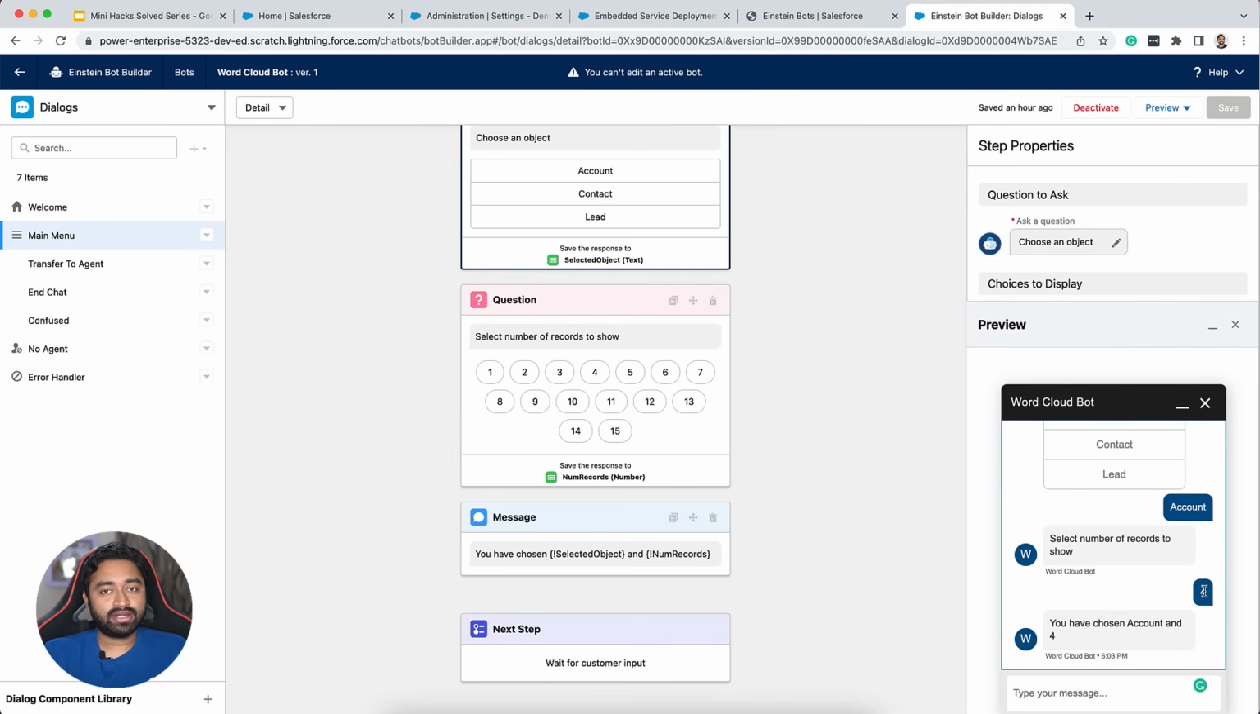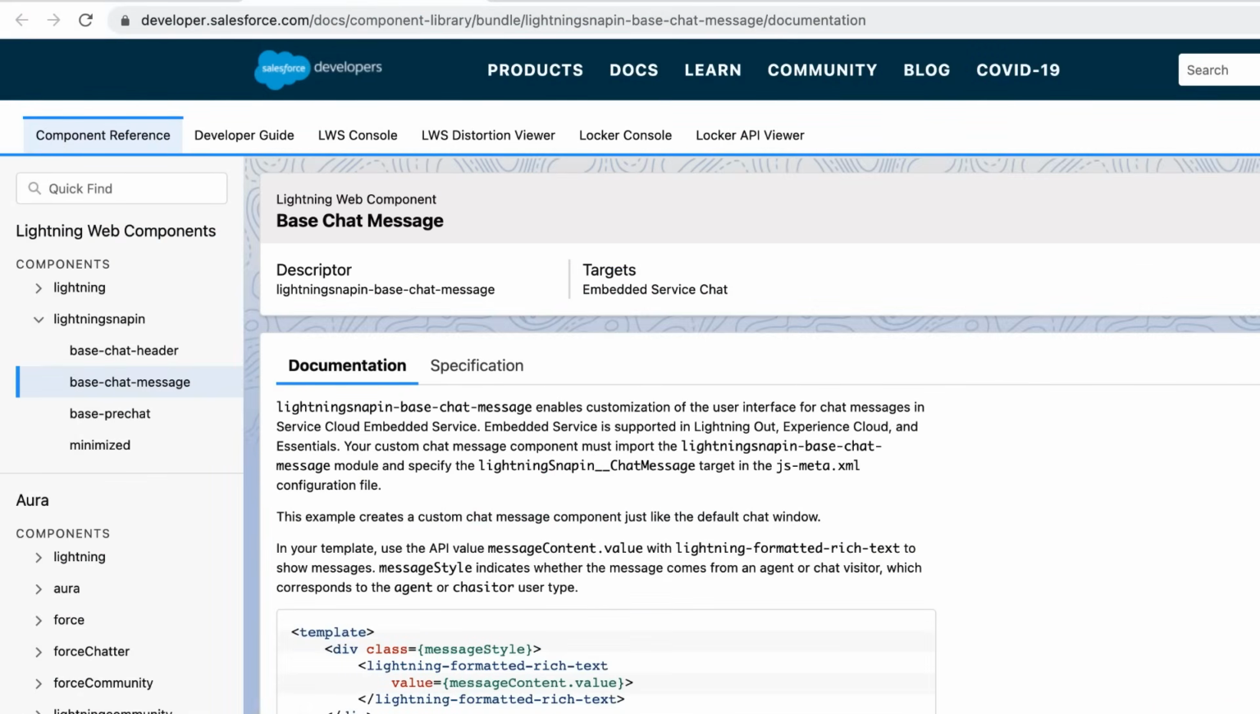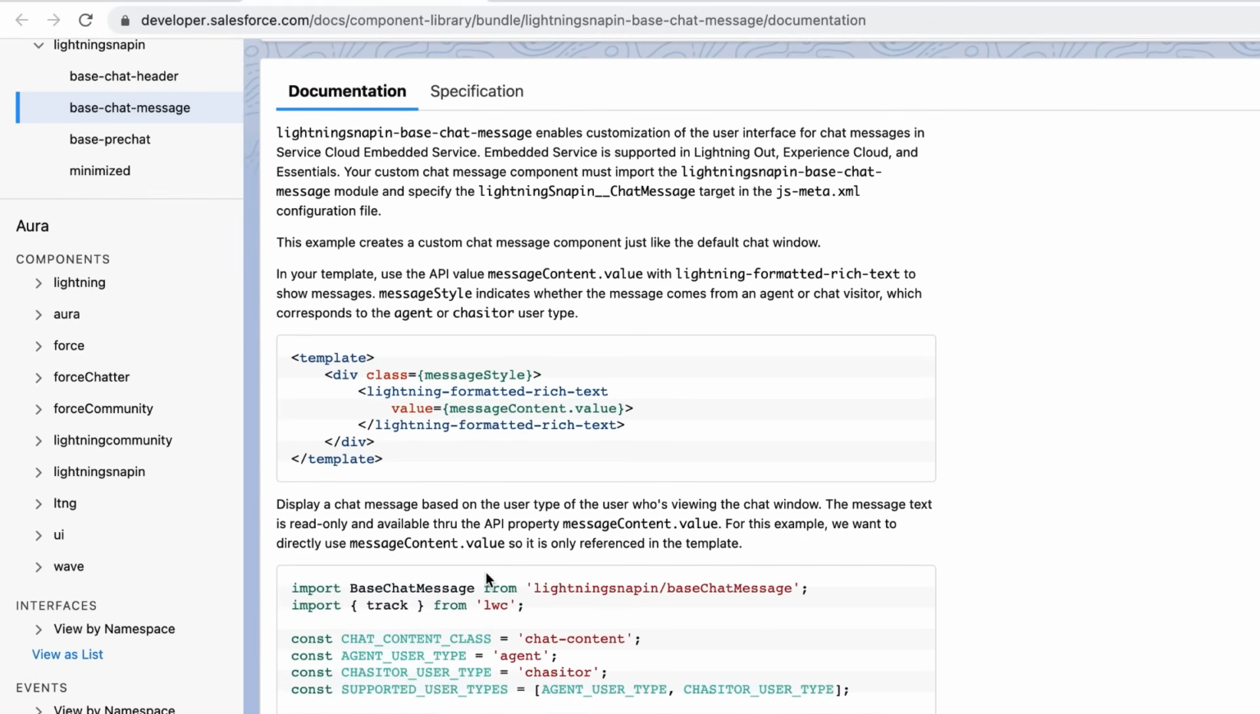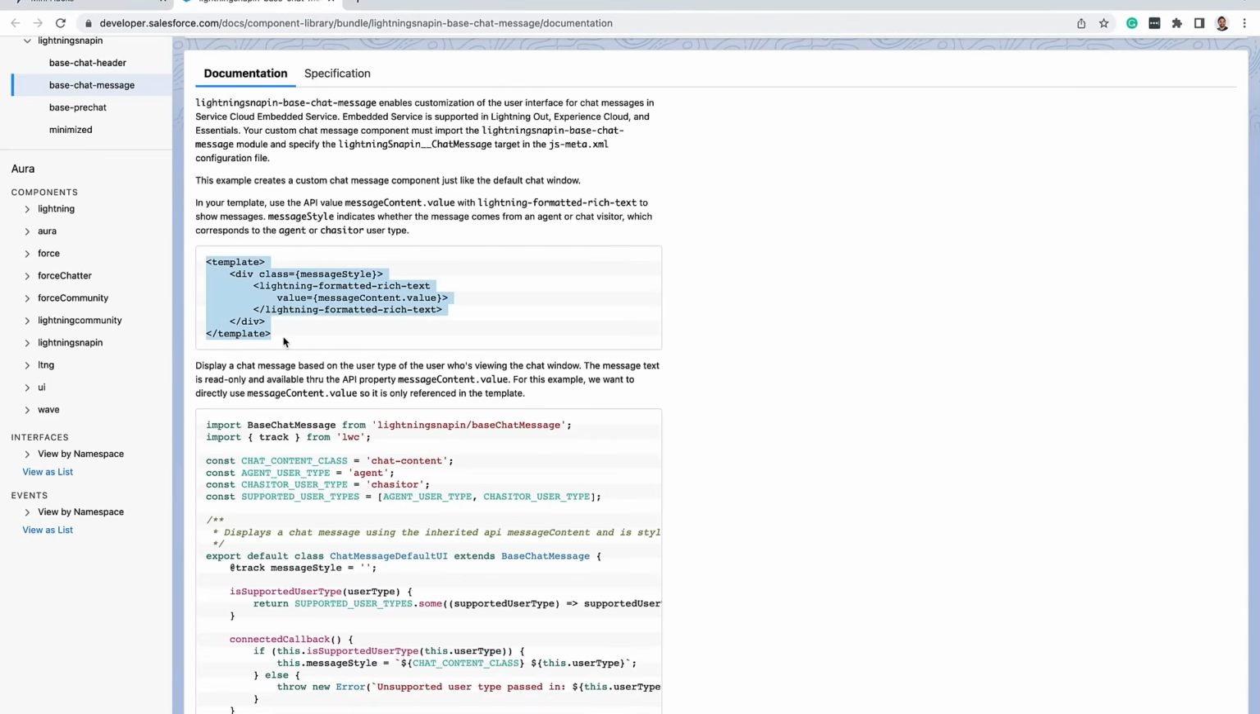Now, how do you create this custom Lightning Web Component that can be used to override these chat messages? So for that, you'll have to use the Lightning Snap-in base chat message base component. Okay, within this documentation, you can also see there is a bunch of sample code. All you need to do is copy paste this sample code into your own component. Now, what this sample code does is it mimics the standard behavior. So on top of this, you will be able to add your additional customizations.